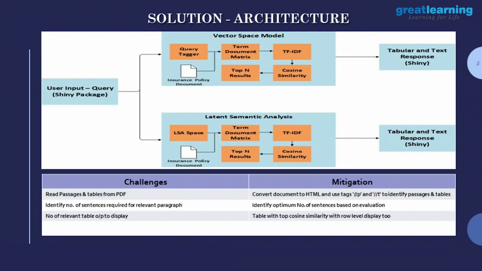The latent semantic model is the same as the vector space model. Probably we'll talk in detail about TF-IDF and the cosine similarity and things like that in the slides to come. Latent semantic analysis runs on top of cosine similarity, but it has an LSA space where it deals with that correlation. Even if you don't type a particular word, and you're looking for a particular word in the document, it is able to understand that you are looking for this word, because you build that LSA space using a lot of documents. It does a lot of correlation with that.